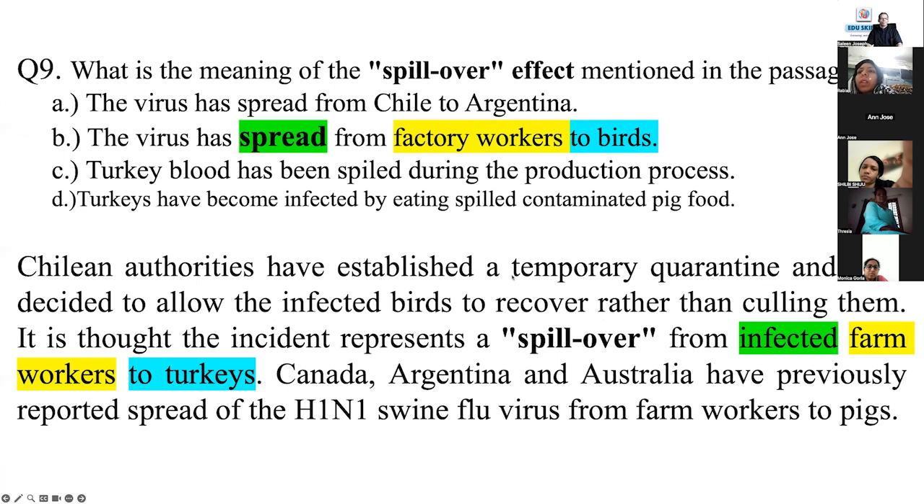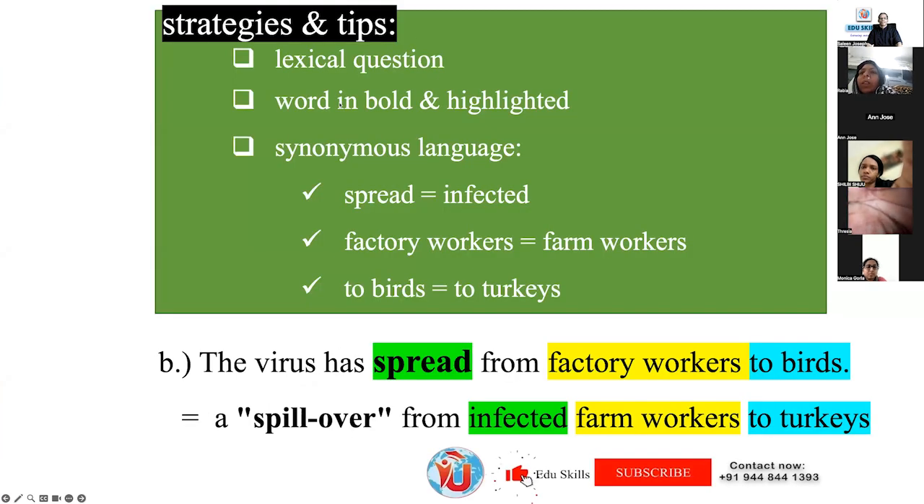Okay, so what you have to do? Say strategies and tips, lexical question, word in bold and highlighted, synonymous language: spread to infected, factory workers, farm workers, to birds, to turkeys. The virus has spread from the factory workers to birds. The text says a spillover from infected farm workers to turkeys.